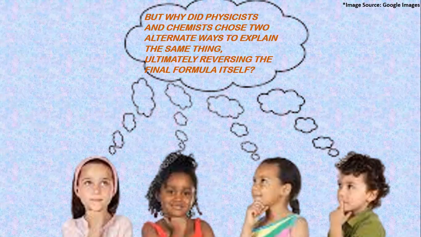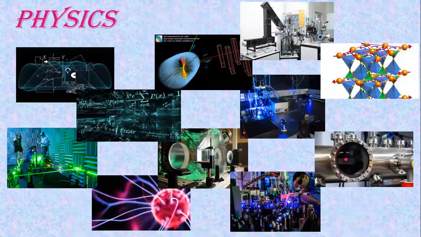To understand this, we need to explore the basics of physics and chemistry. Physics deals with the world in terms of matter, energy, and space. यहाँ पे हम चीजों को एक्सप्लेन करते हैं, starting from the subatomic level to the superatomic level, and all in terms of matter, energy, and space, or basically we can say that the origin.